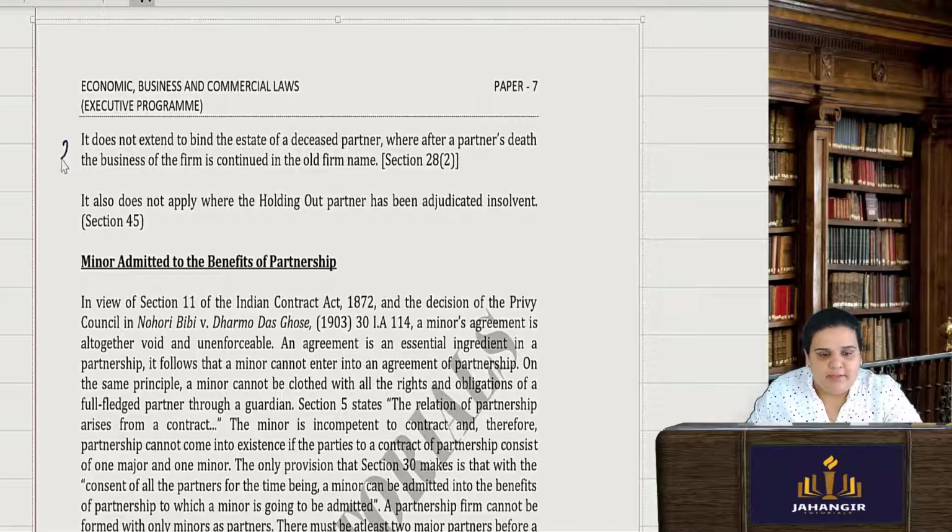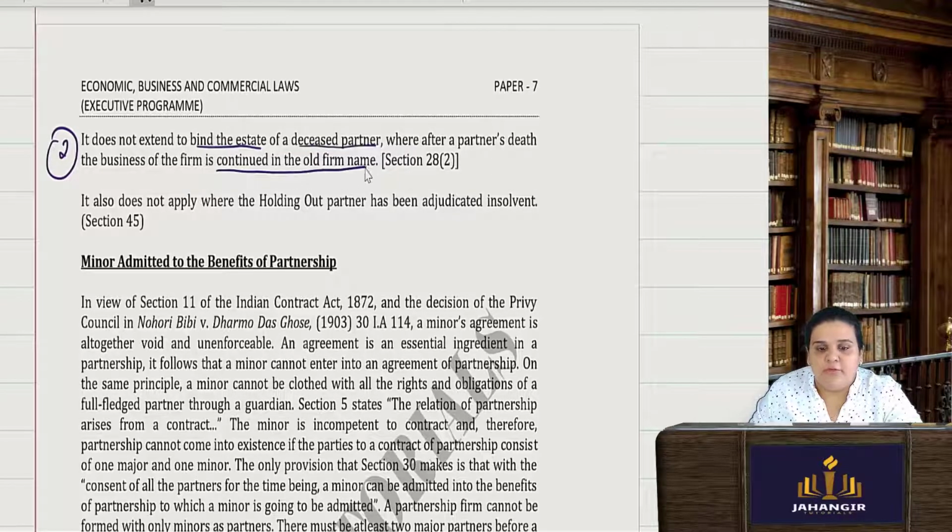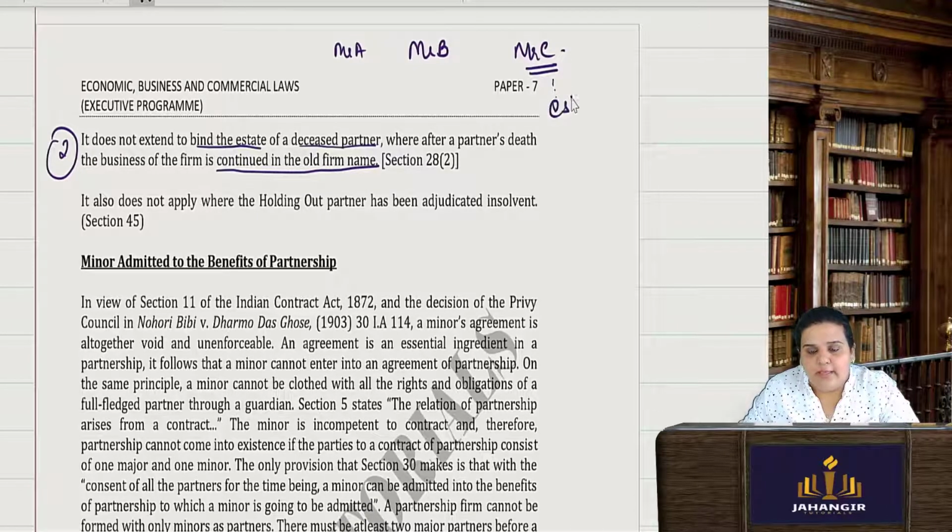Also, it is not applicable to the extent to bind the estate of a deceased partner, where after a partner's death the business of the firm continued in the old firm name. Now he is already dead. So here, Mr. A and B did not give a notice of the death of Mr. C. So now you cannot hold his estate liable. He is already dead.